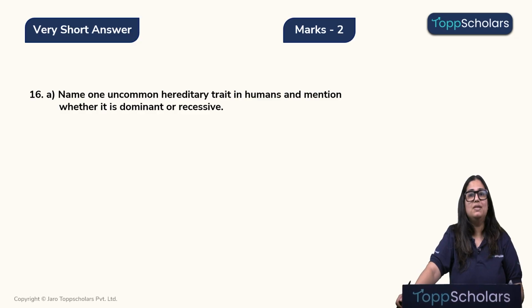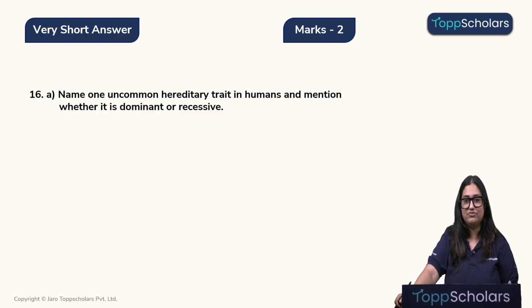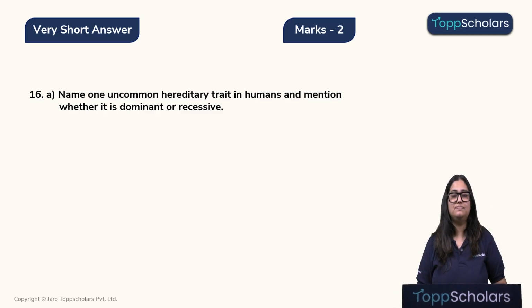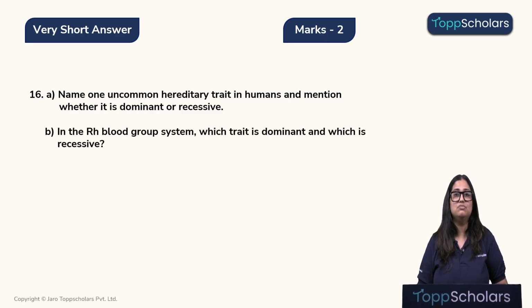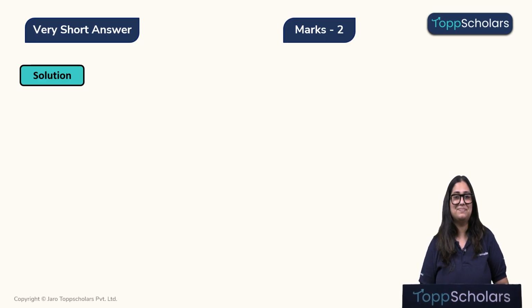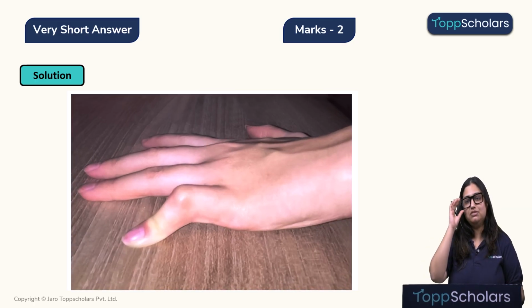Name one uncommon hereditary trait in humans and mention whether it is dominant or recessive. Next question, in Rh blood group system, which trait is dominant and which is recessive? So let's solve this question. Children, can we see this image over here?